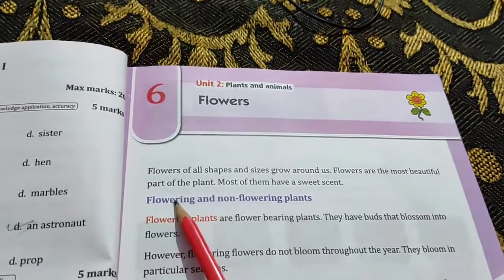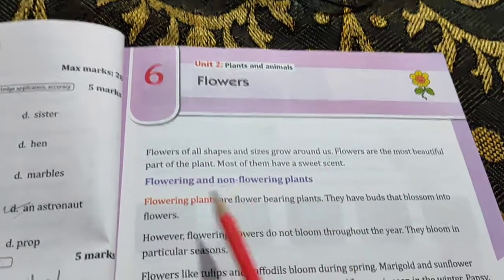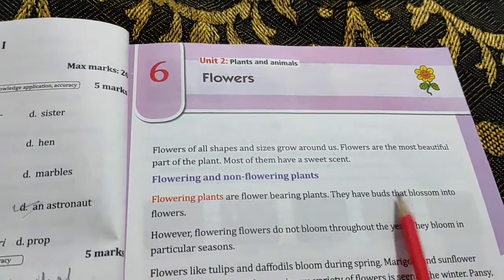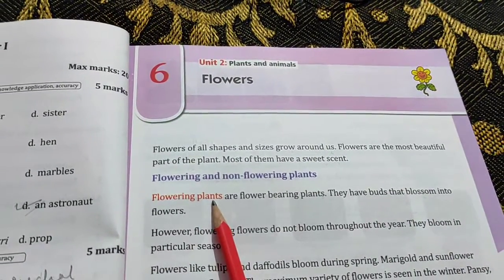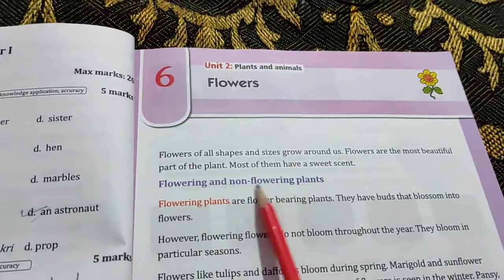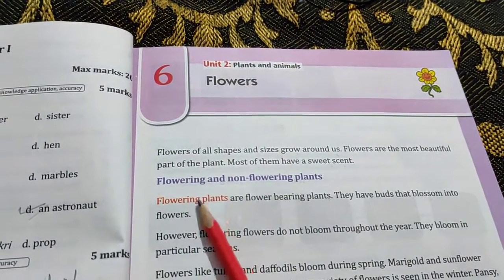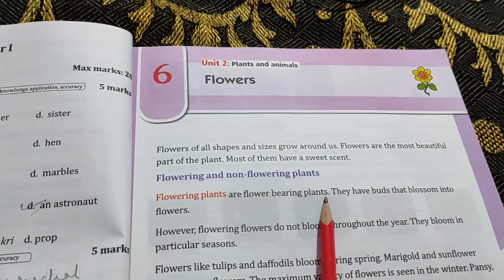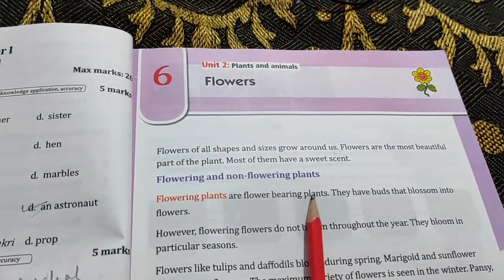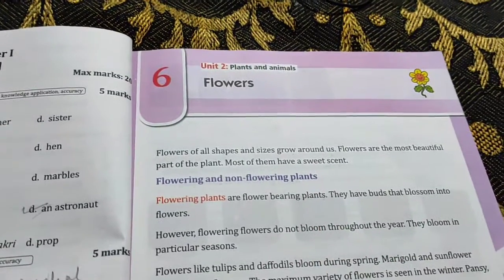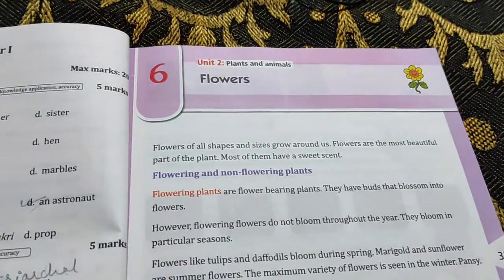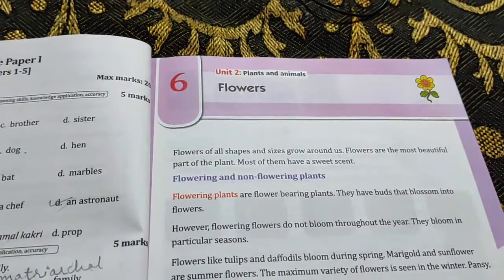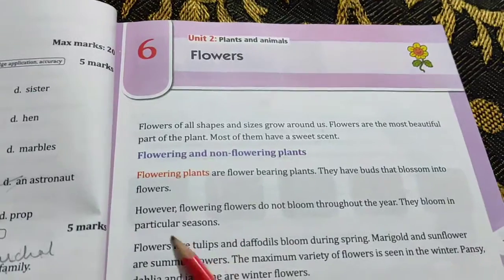Clear? Flowering and non-flowering plants. Flowering plants are flower bearing plants. They have buds that blossom into flowers. Okay, now here we are going to learn the new terms, flowering and non-flowering plants. So what are flowering plants? Flowering plants are flower bearing plants, meaning they have buds and blossom into flowers. Okay, flowering plants means they will grow into a flower. They will not be a fruit. They will grow into a flower.